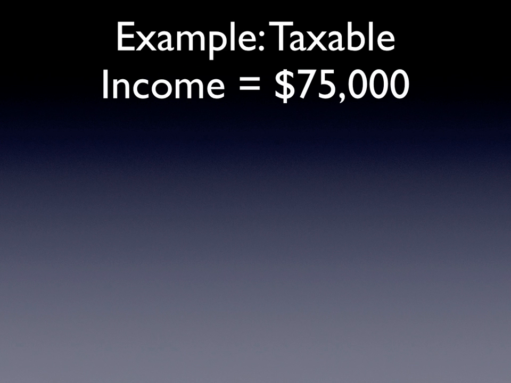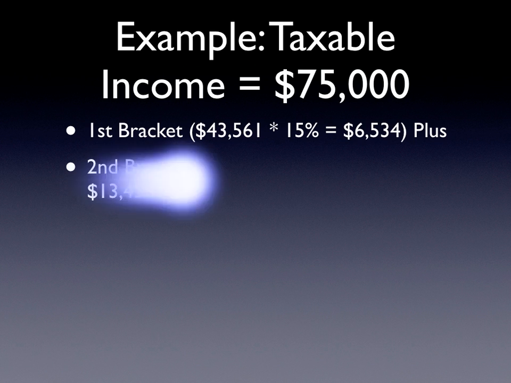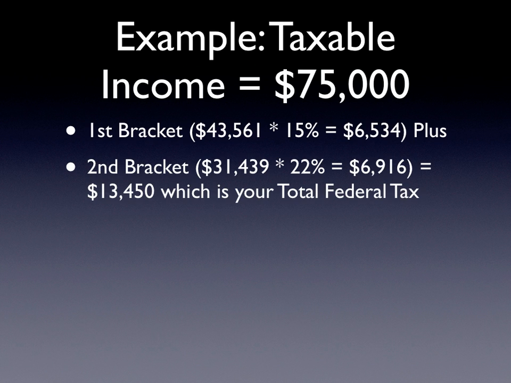This is an example of the federal tax calculation for a taxpayer who has $75,000 of taxable income. $43,561 of their taxable income is in the first tax bracket and is charged 15%. But $31,439 of the $75,000 falls in the next tax bracket, so that amount is charged 22%. The amounts from each of the two tax brackets are added together and the taxpayer pays a total of $13,450.